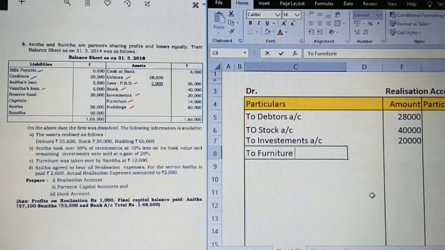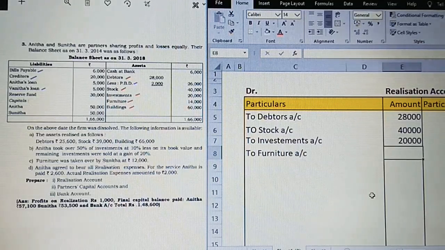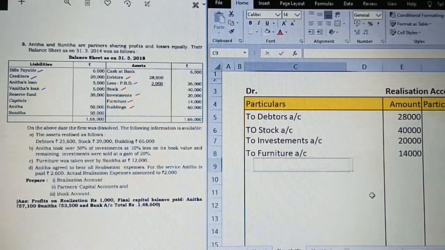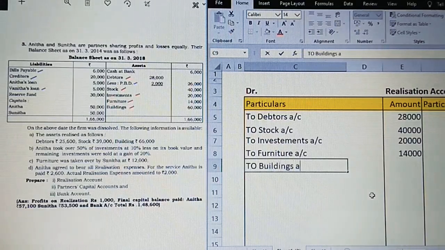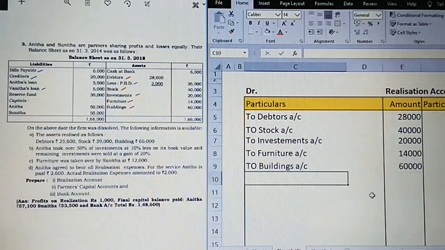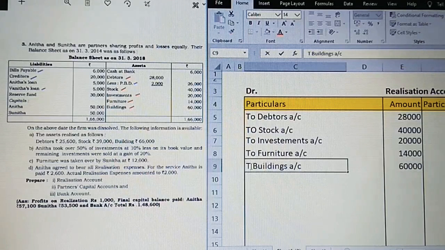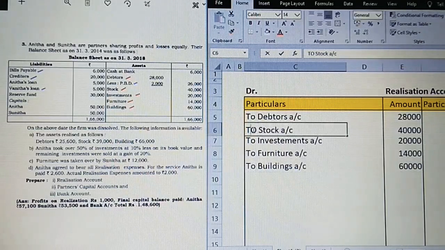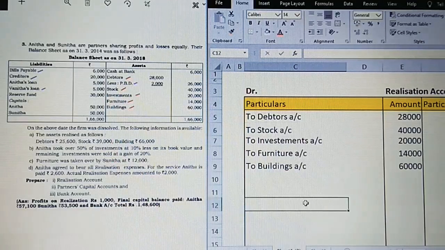To furniture account 14,000. To buildings account 60,000. Now just observe, the required assets are posted. So we have completed the first step.